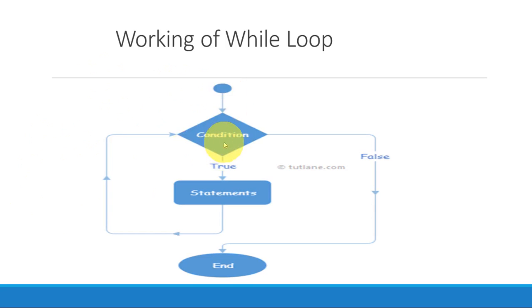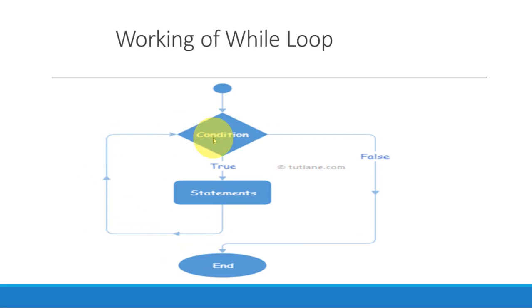Condition, while condition, true statements, right? If it is true and the condition still holds, within the range of the condition, the statement will go back to the condition. It will again check. Suppose we are incrementing, and you have to display 10 natural numbers. If I is 1, yes, I is less than or equal to 10. The condition is true, so the statement gets executed.